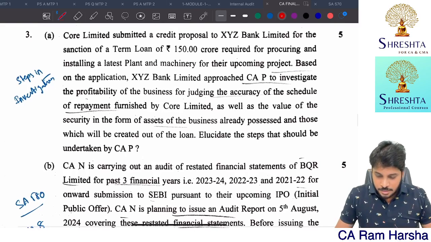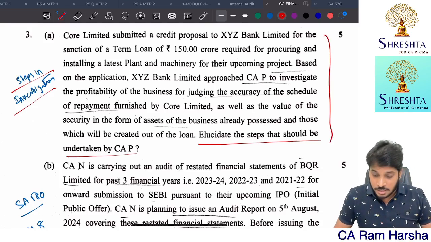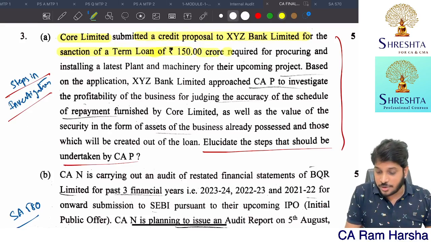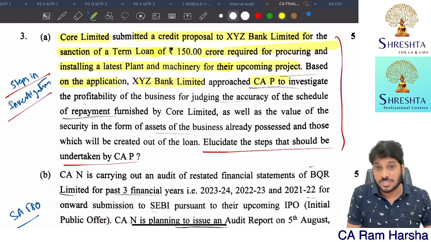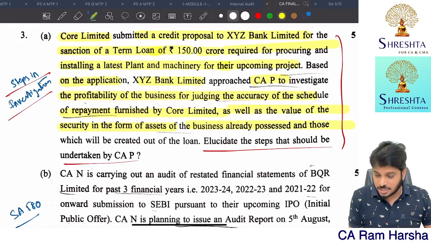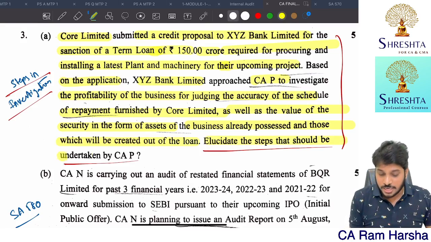Next, this is nothing but elucidate the steps to be taken, steps in investigation. See, you see here: Core Limited, a credit proposal for the sanction of a term loan of 150 crore required for procuring and installing plant and machinery for an upcoming project. Based on the application, this particular bank approached a CA to investigate the profitability of the business and repayment, as well as the value of the security in the form of assets, business already processed, and those which will be created out of the loan. So elucidate the steps.